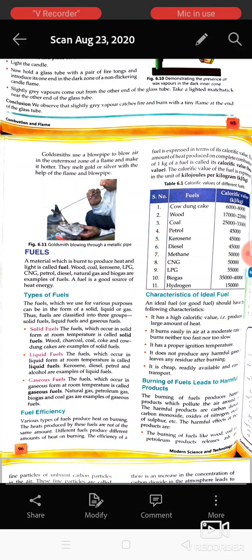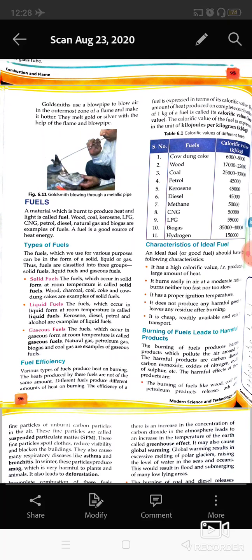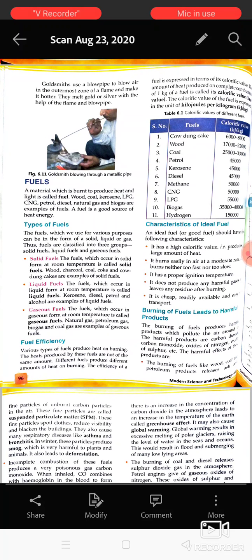Like here you can see in this table, the best fuel is hydrogen, which has a calorific value of around 1,50,000, and calorific value is measured in kilojoules per kg. It means by burning 1 kg, how many kilojoules of heat energy are produced, that is known as calorific value. And the calorific value shows the fuel efficiency, meaning the goodness of the fuel.